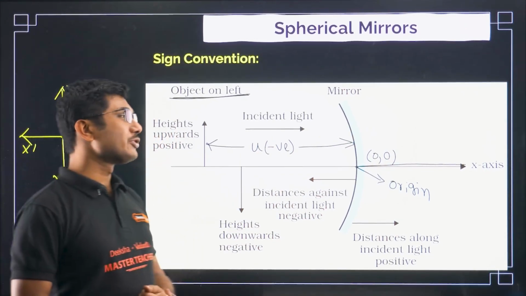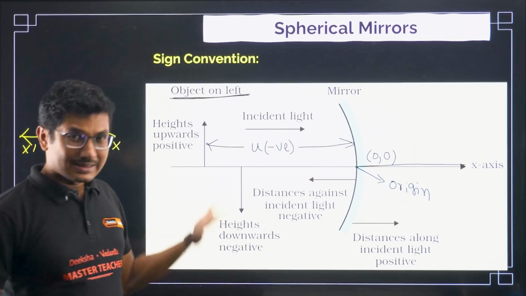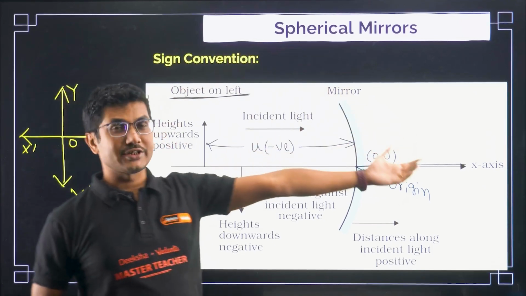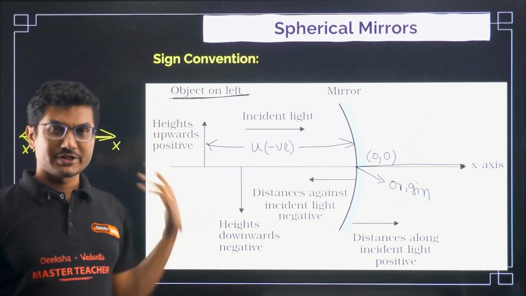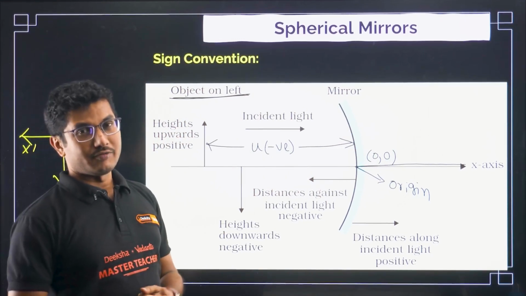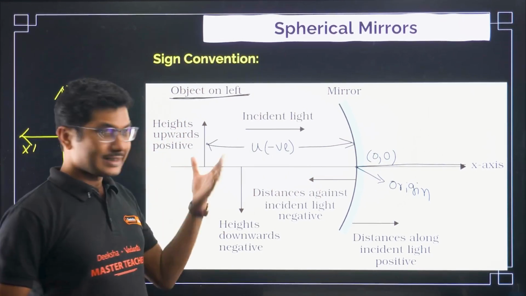And exactly opposite for a lens system. For a lens system, if the image distance is positive, it's a real image. If the image distance is negative, then it's a virtual image. Okay, so you have to understand this.